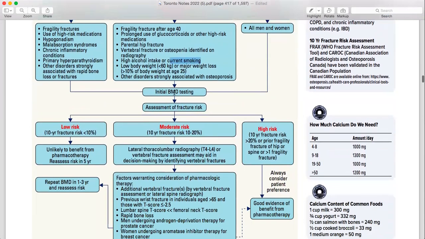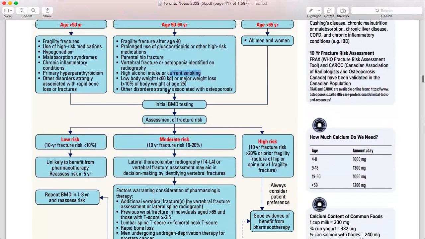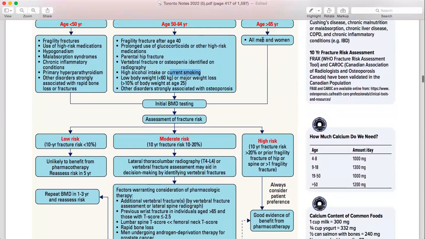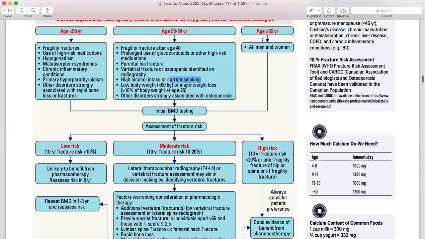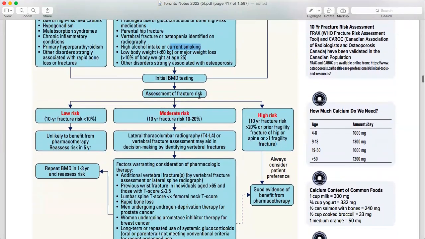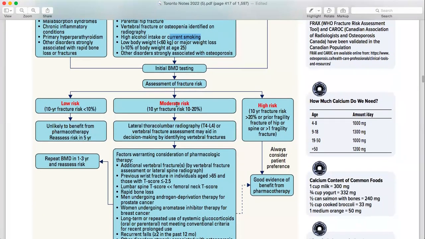So what are we going to do here? Let's suppose this criteria and this criteria, any of the criteria met. Now we are going to start with the bone mineral density testing. Initially BMD testing is done, then we are going to do the assessment of the fracture risk, like how much chance of having a fracture this particular patient has.